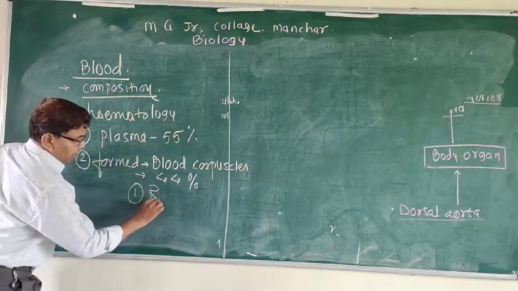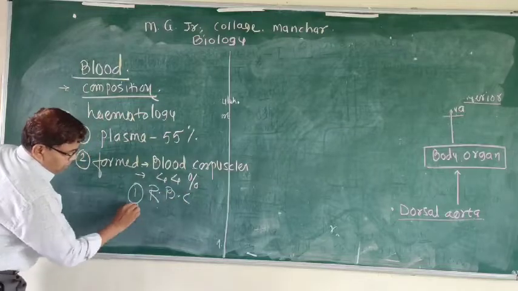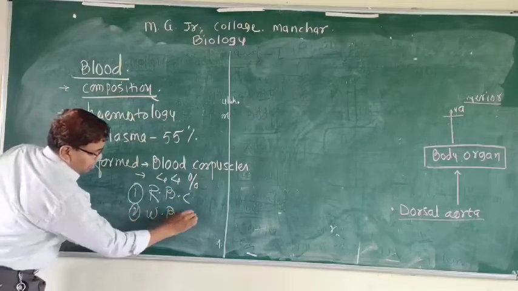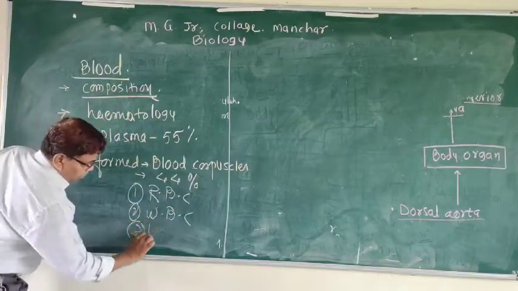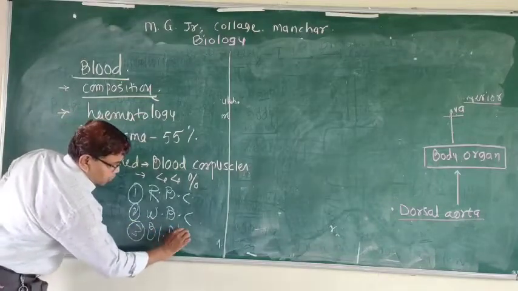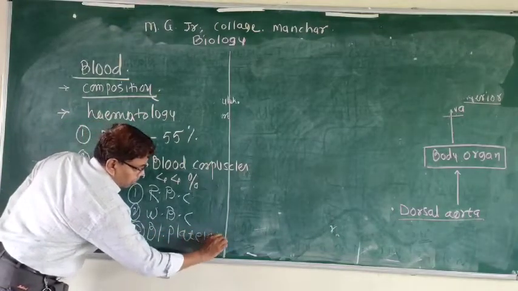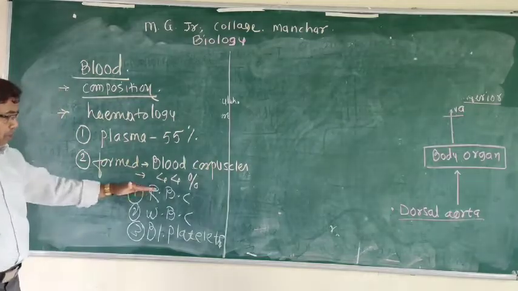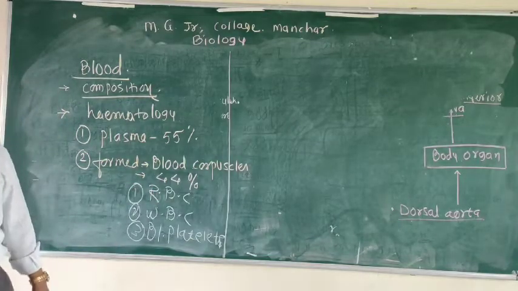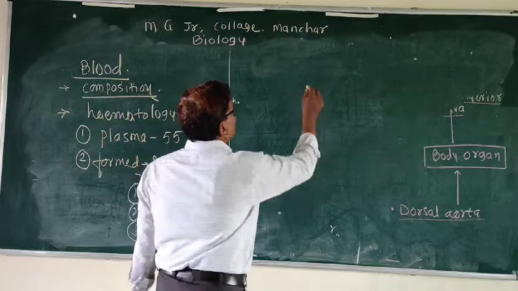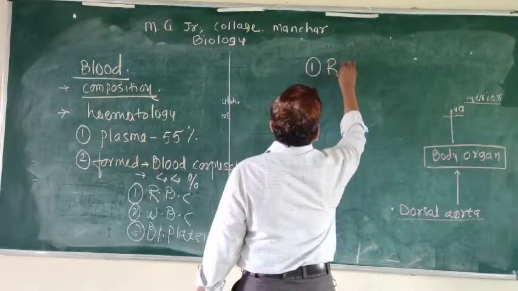We know that RBC, second WBC, and third blood platelets. Three parts, three components. We will discuss one by one. First about RBC.